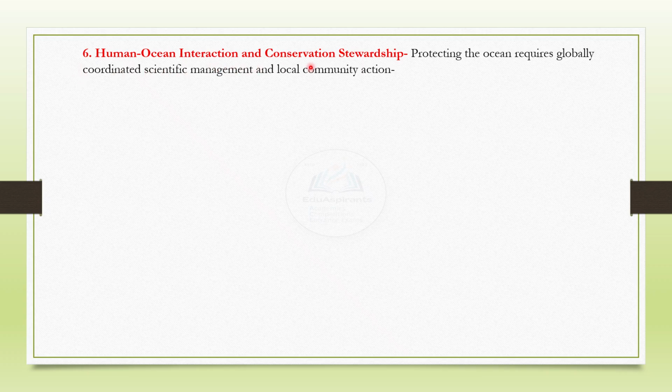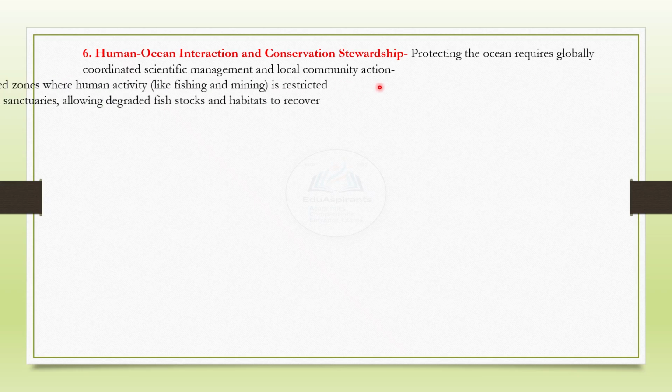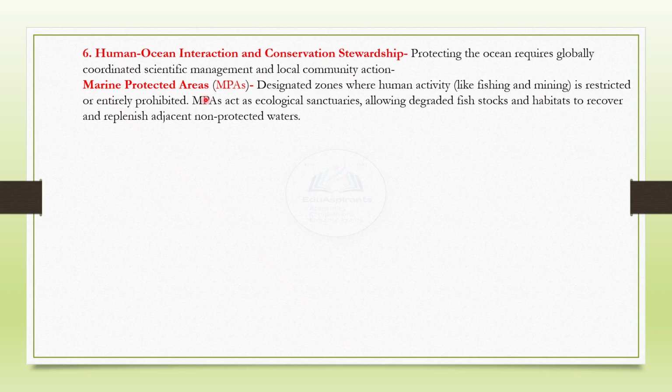Human-ocean interaction and conservation stewardship. Protecting the ocean requires globally coordinated scientific management and local community action. Marine protected areas, MPAs, are designated zones where human activity like fishing and mining is restricted or entirely prohibited. MPAs act as ecological sanctuaries, allowing degraded fish stocks and habitats to recover and replenish adjacent non-protected waters.